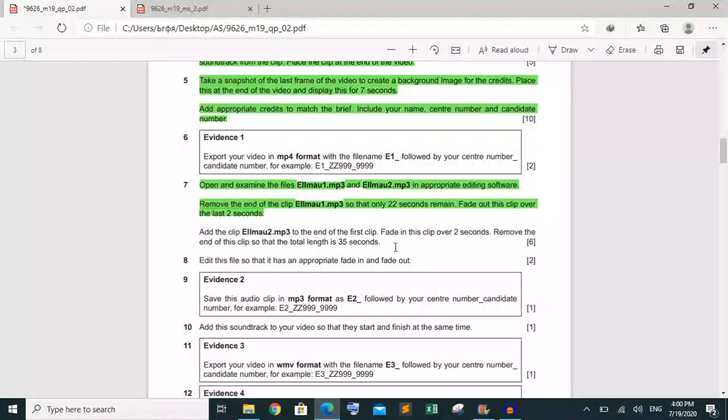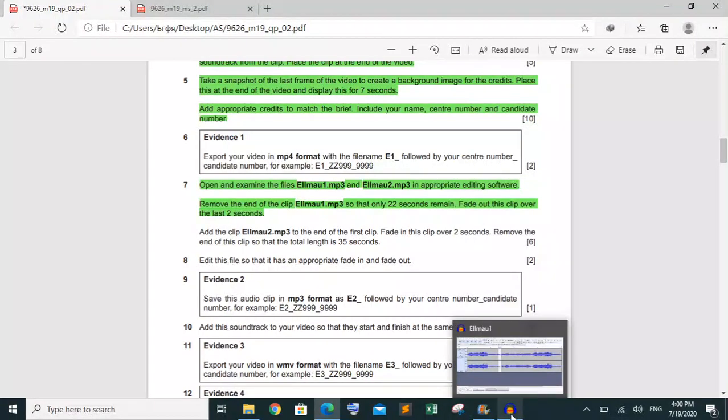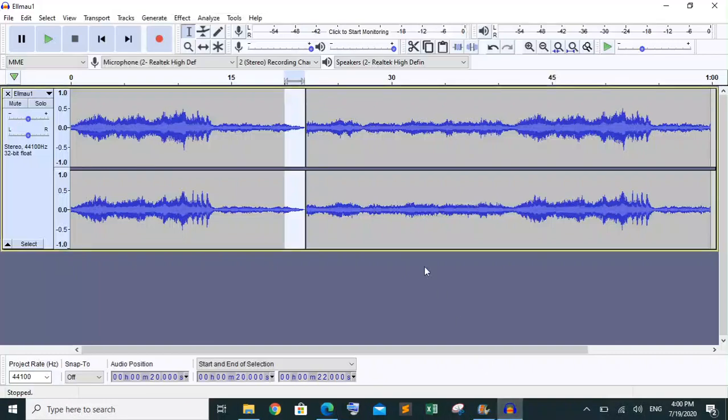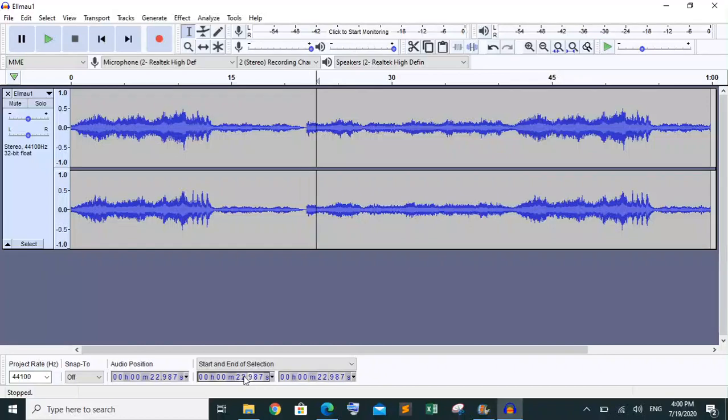First he's saying that I have to fade in the clip for 2 seconds. So from the 22nd second to the 24th second I'm going to make it fade in. This is the 22 seconds, so I'm going exactly from 22 seconds to 24 seconds.